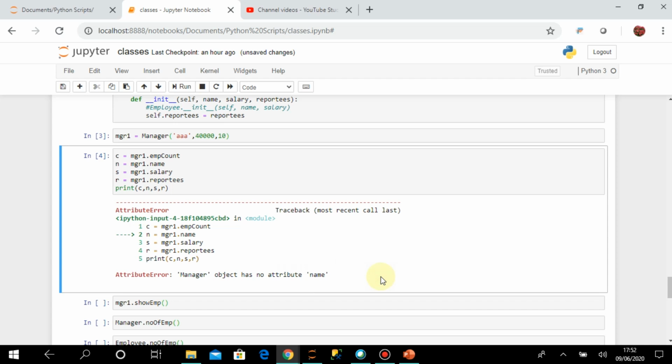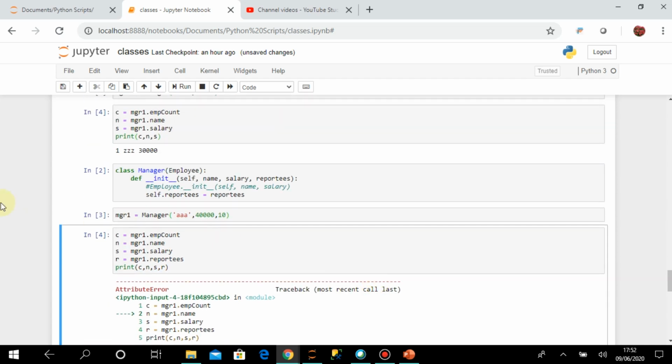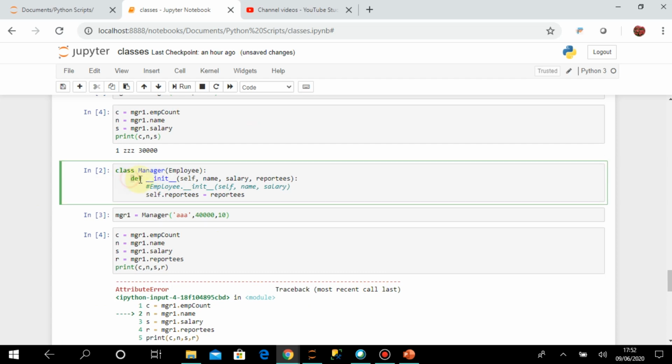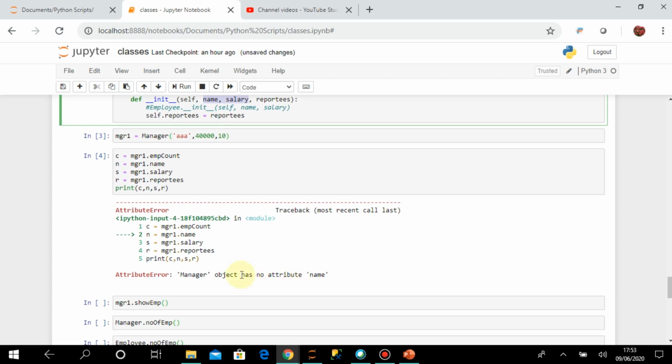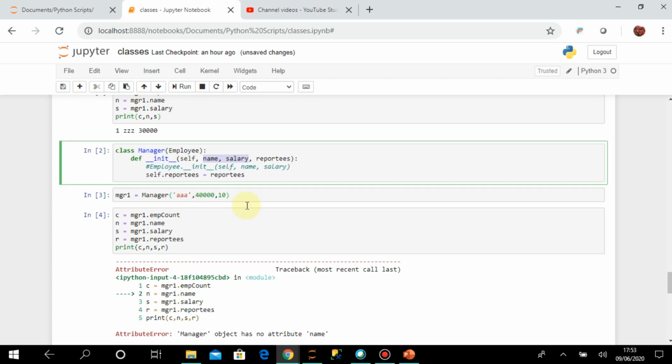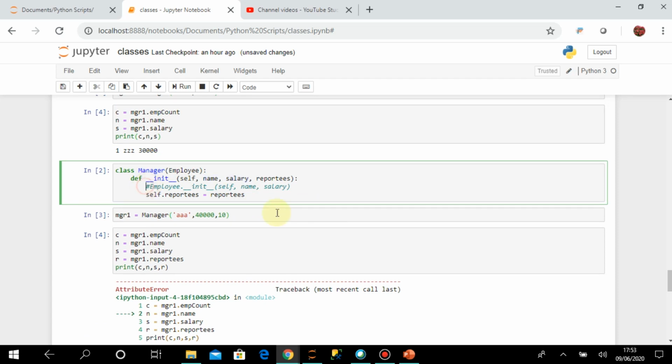Why is it happening? Because the init method of manager is overriding the init method of employee, so that never gets called. And as in this init method I am not initializing the name and salary values that I am sending, that's why it is not understanding that any attribute name is there. That's why it is creating a problem. So to solve this problem, I should call this employee.init method for creating the manager class.